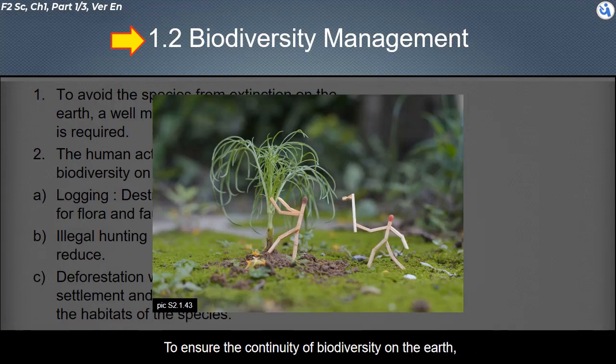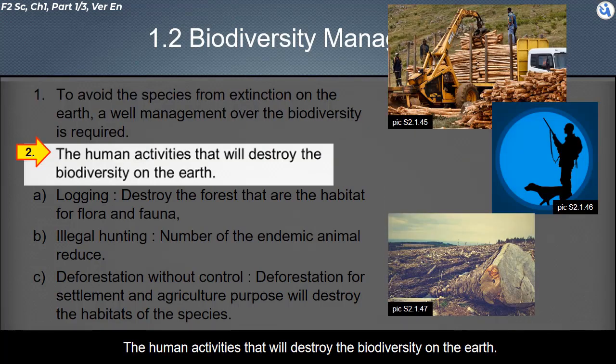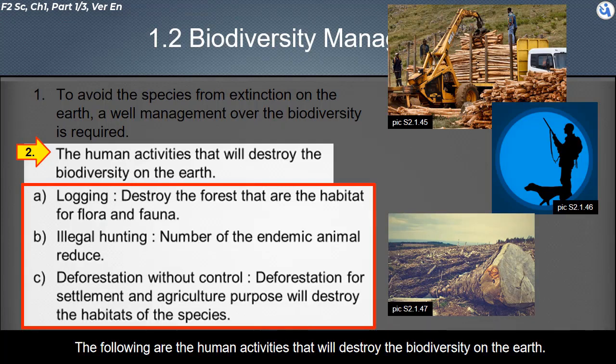To ensure the continuity of biodiversity on the Earth, a well-planned biodiversity management is required. Biodiversity management will be discussed in this topic. To avoid species from extinction on the Earth, good management of biodiversity is required. The following are the human activities that will destroy the biodiversity on the Earth.